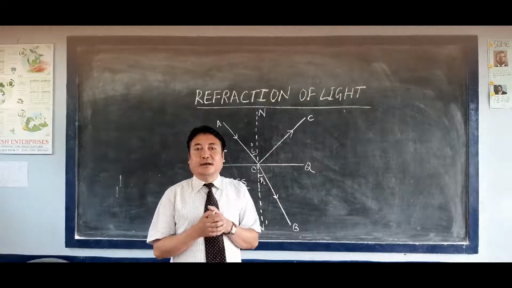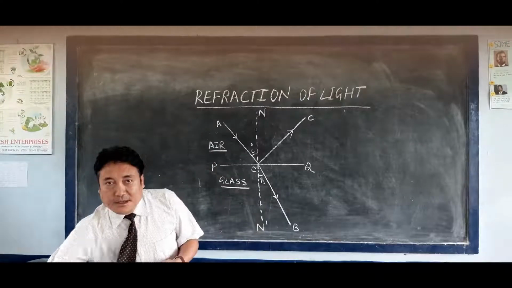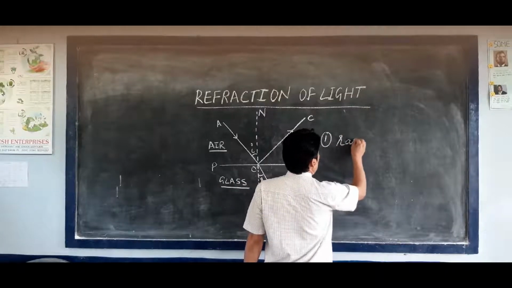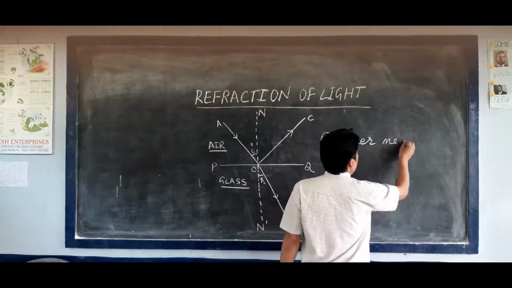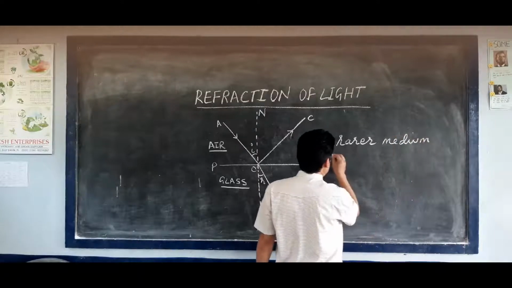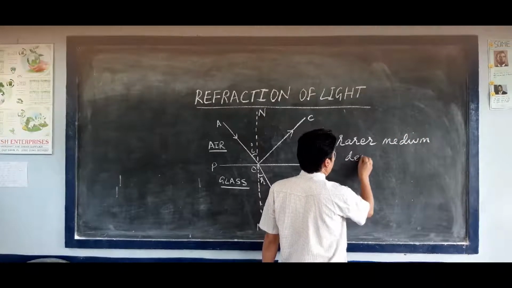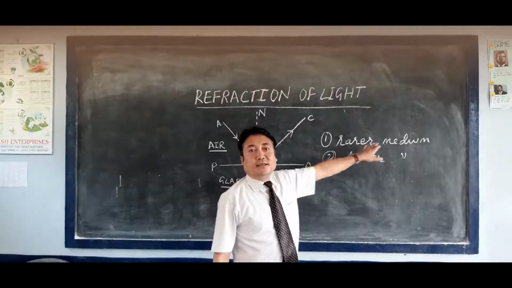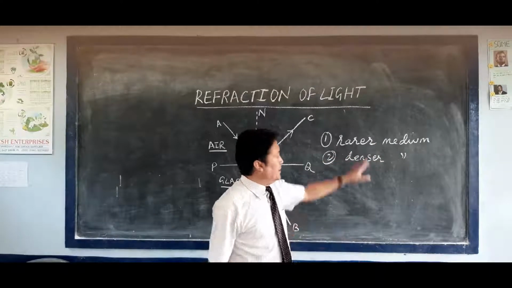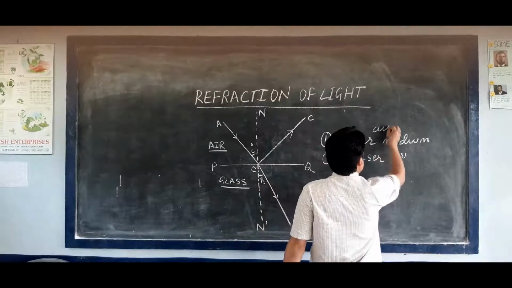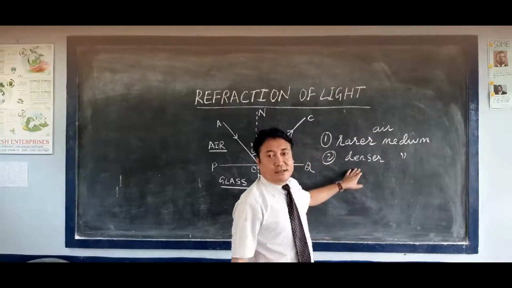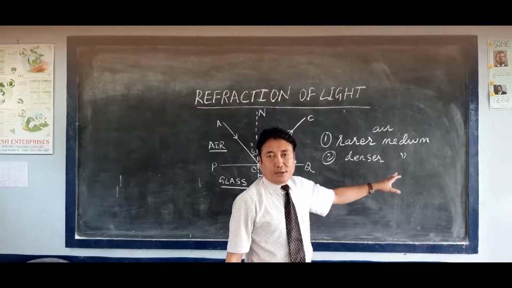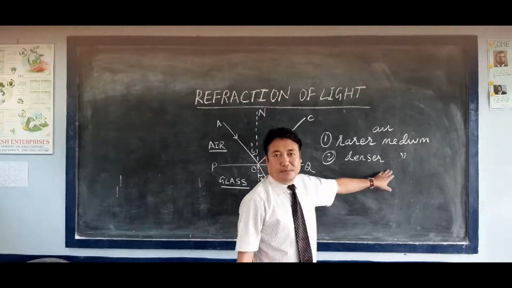One is a rarer medium and the other one is the denser medium. Air is considered as a rarer medium, whereas glass, water and alcohol are denser media.